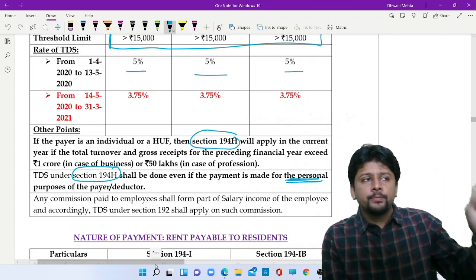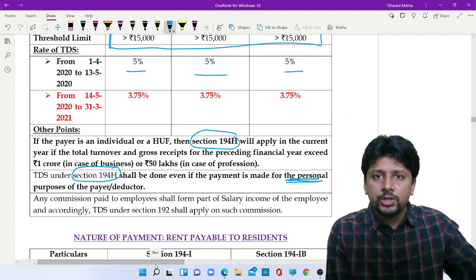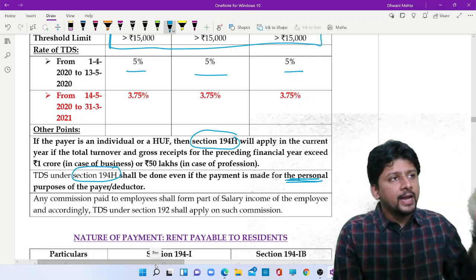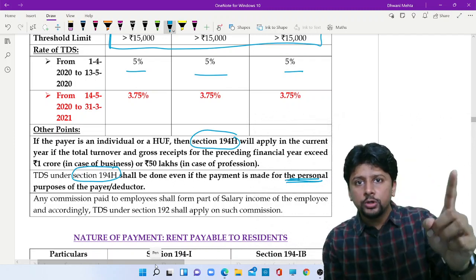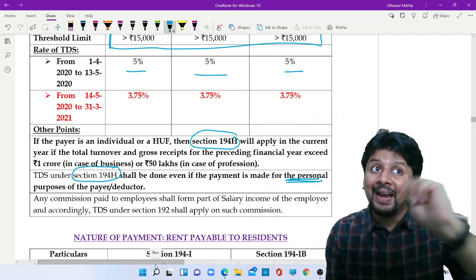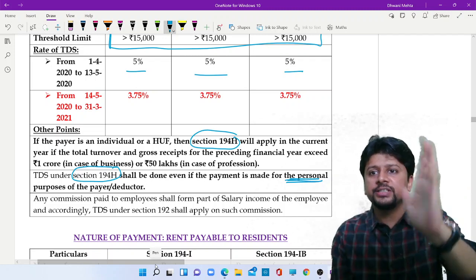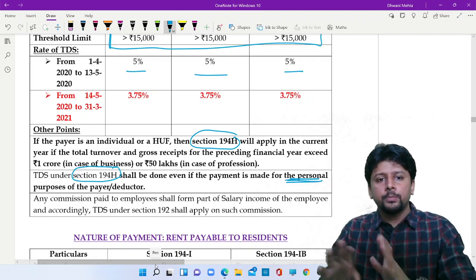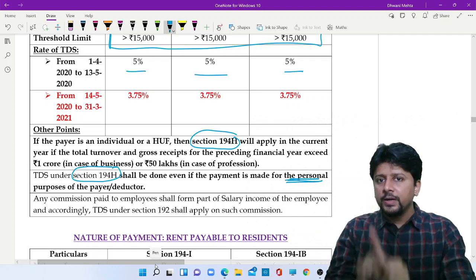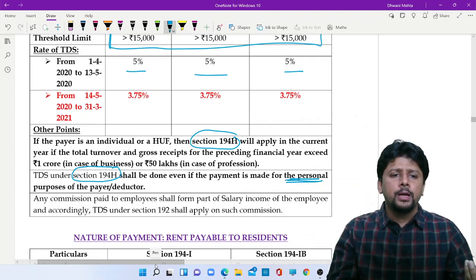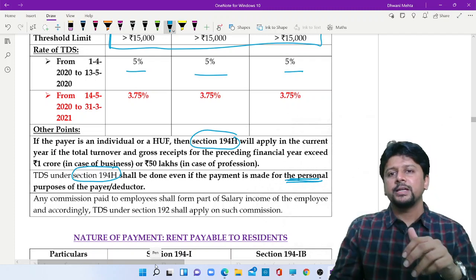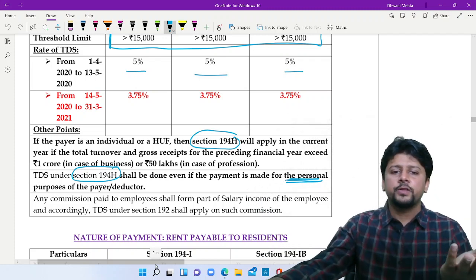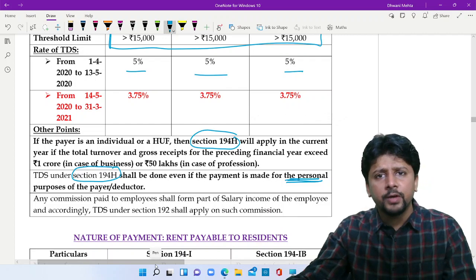I am purchasing a commercial property for my business and I'm paying brokerage. This section will apply. I am purchasing some goods for my business and I am paying commission to the agent. This section will apply. Personal or business does not make a difference. 194H will apply. A clarification: commission paid to employees, that is taxable under salaries, and for salaries we already have section number 192.